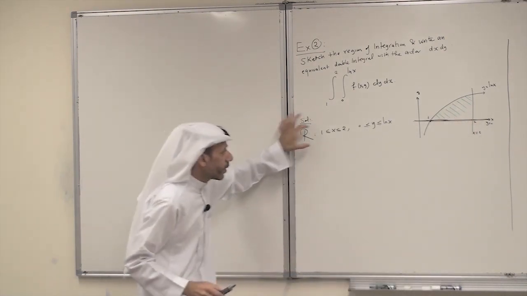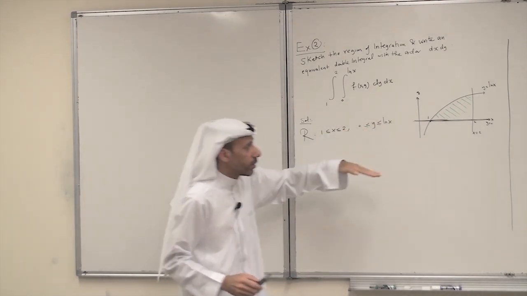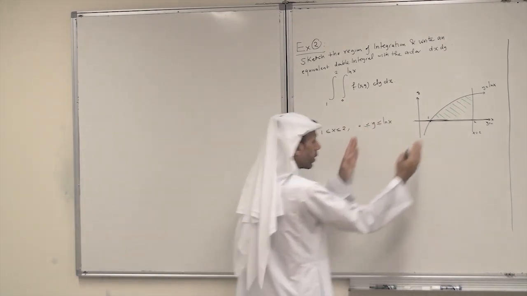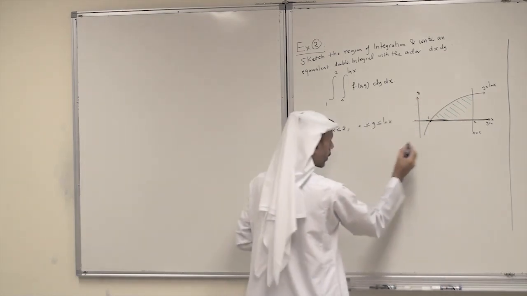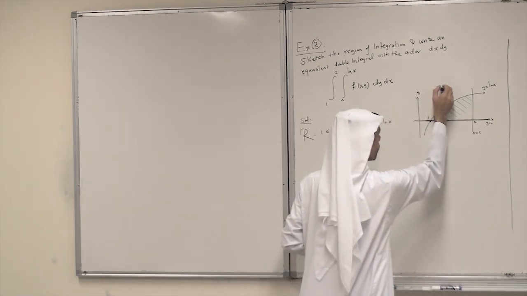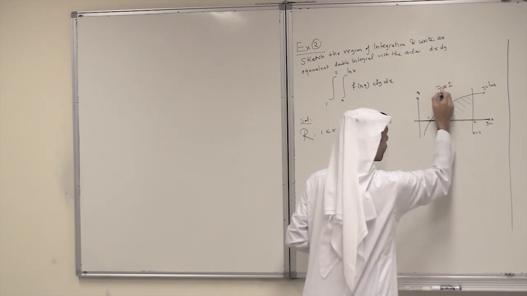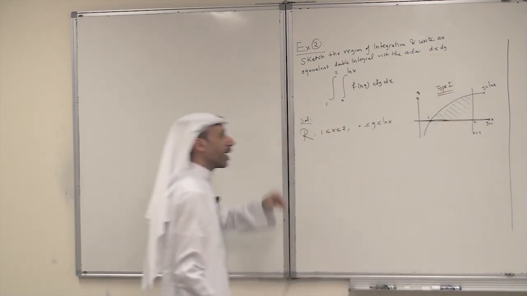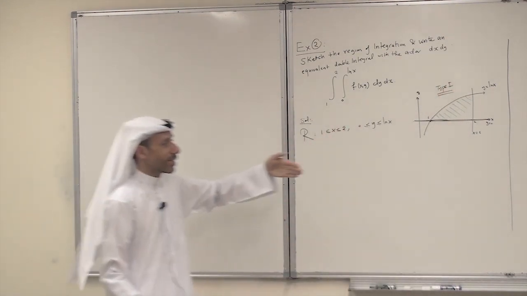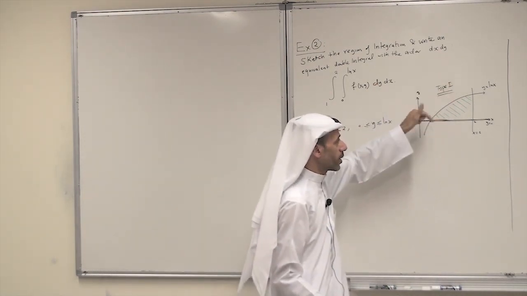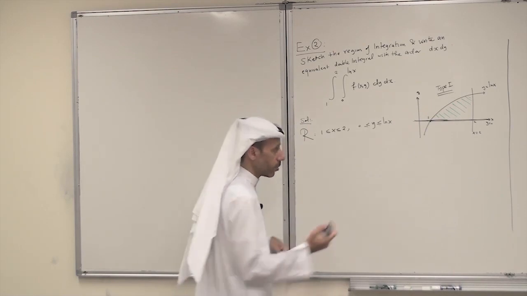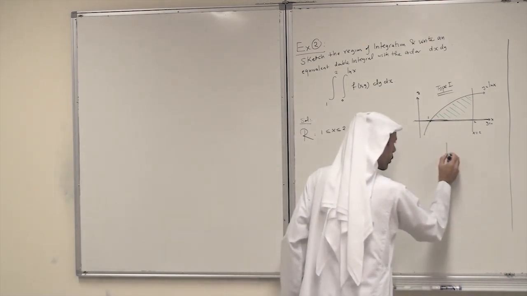According to this description, it is a type 1 region, over the x interval between a lower and an upper curve. Now, to reverse to dx dy, I have to describe this region as a type 2. So I will take the same region here.